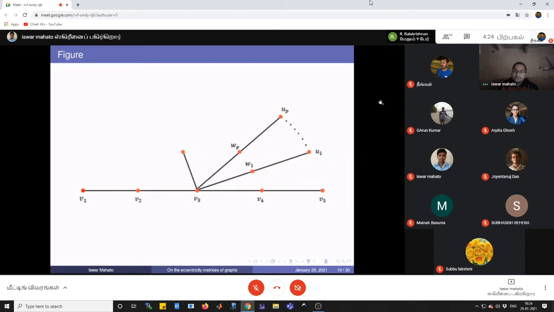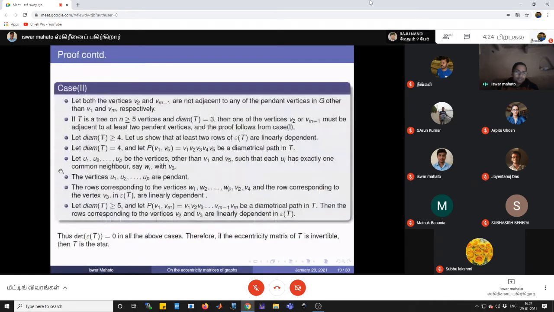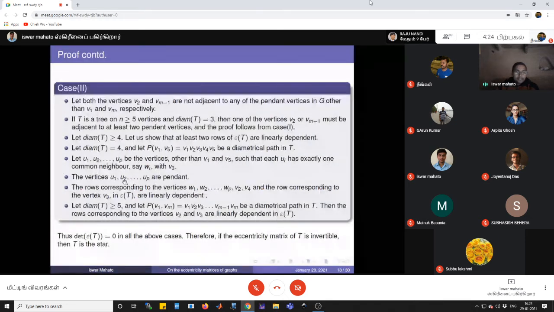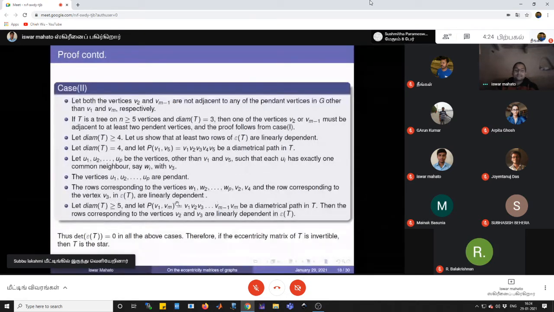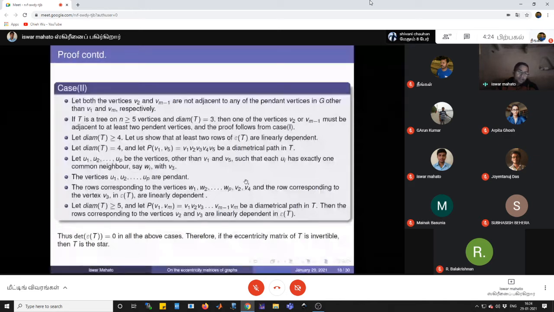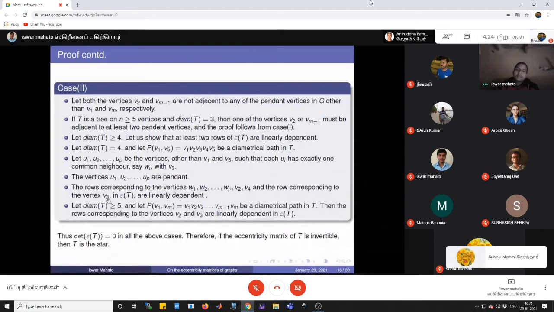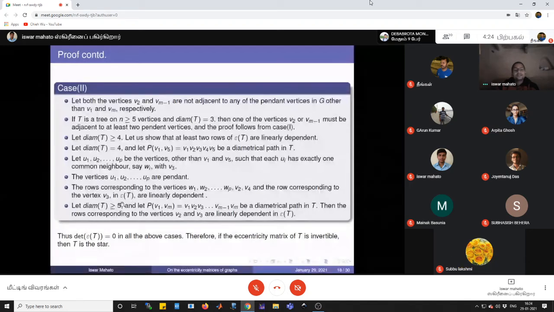Now these u1, u2, up are pendant. Then the rows corresponding to the vertices w1, w2, wp, V2, V4, and the row corresponding to the vertex V3 will be linearly dependent. The linear combination of the rows of these vertices with the row corresponding to the vertex V3 will be linearly dependent in the eccentricity matrix of T.